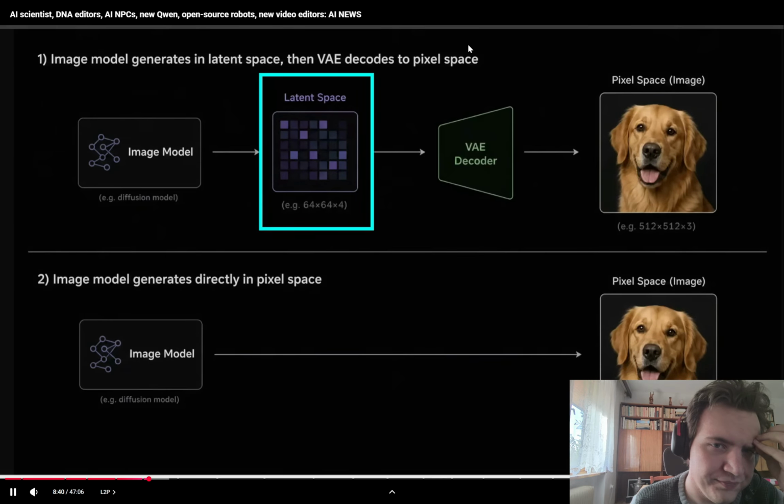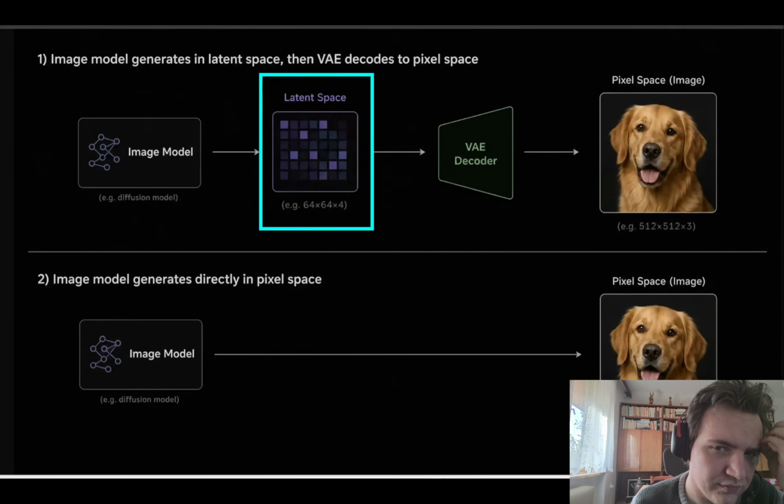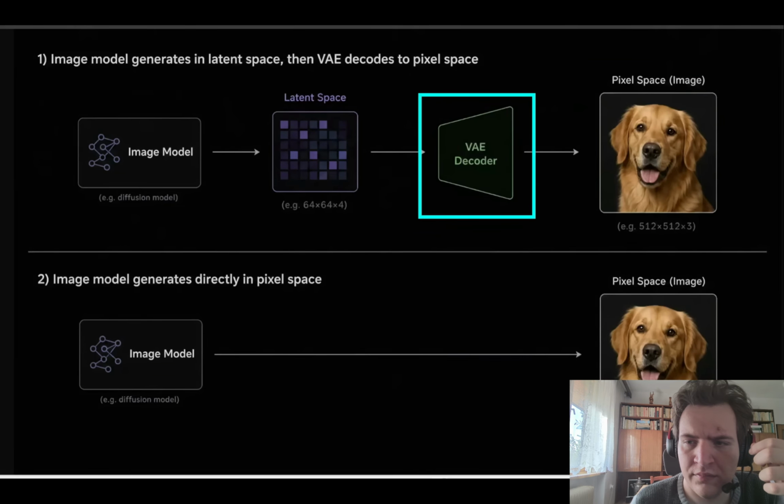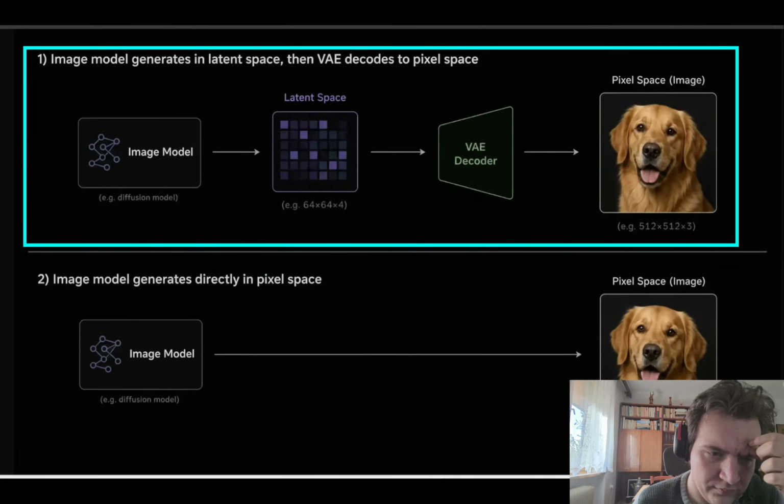They generate images in a compressed dimension called latent space. This enables them to compute and create the image a lot more efficiently. Then it converts the latent image back into pixel space, which you and I can see, using something called a VAE. The advantage of this is it's more efficient and uses less compute. However, because it's not working directly in pixel space, you might get some loss in quality and detail and accuracy.